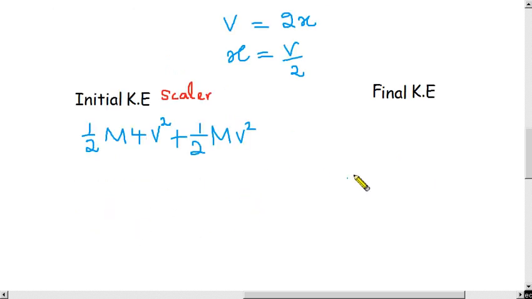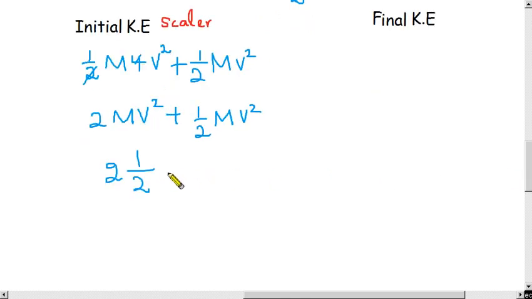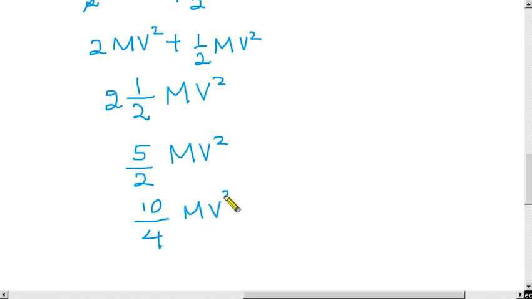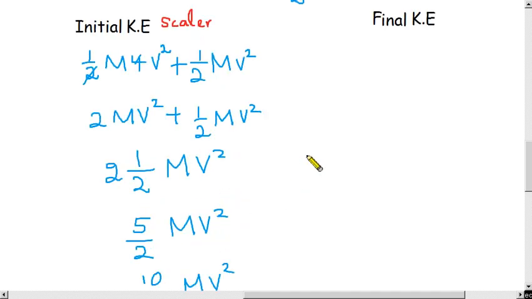Let us simplify, I don't want to take much time. Half mv squared, then 2 times 2 is 4, plus 1 is 5, 5 divided by 2 mv squared, then 10 divided by 4 mv squared. This one is the initial kinetic energy.